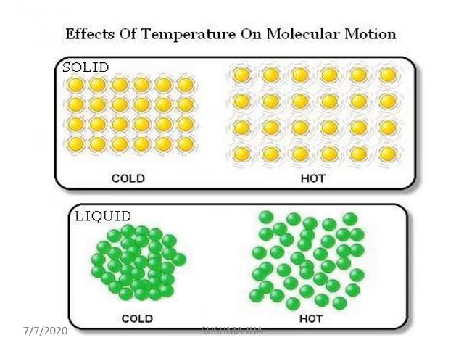This pictorial diagram shows the effects of temperature on molecular motion of the solid and liquid molecules. You can see solids when they are cold and when they are hot. And again, when liquids are cold, they are very closely associated with each other, and when they are heated, they create a larger space between them.